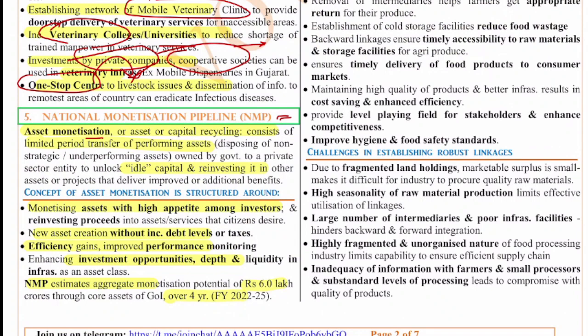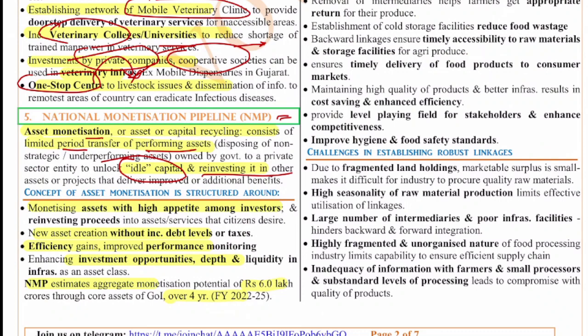This is basically to unlock the value of the brownfield projects by engaging the private sector, transferring to them the revenue rights and not the ownership rights, and using them to create more infrastructure across the country. That is the main aim. So this scheme, if you see, consists of a limited period of transfer of these performing assets owned by the government. This is to ensure that we unlock this idle capital and reinvest it in other sectors.